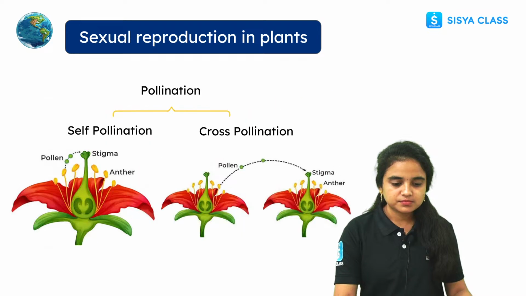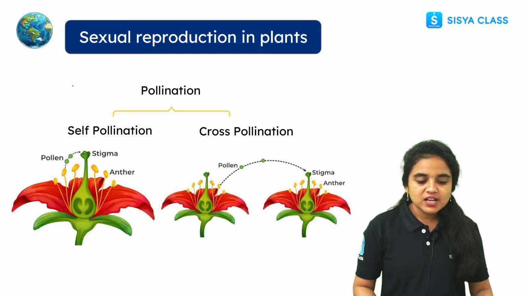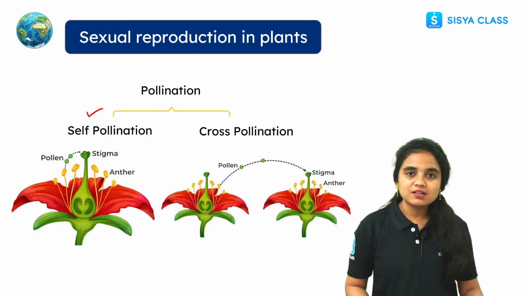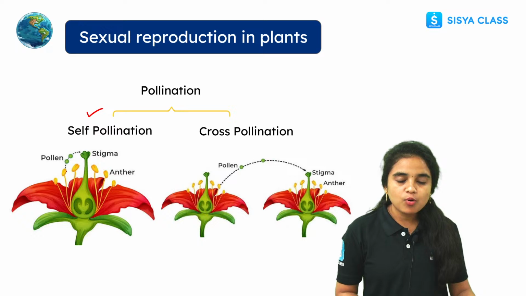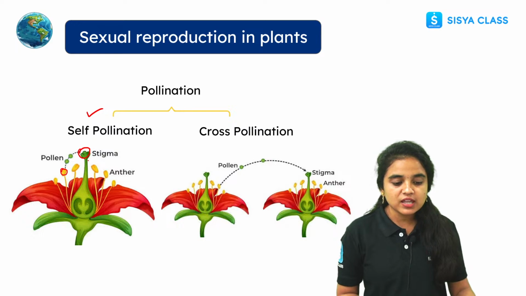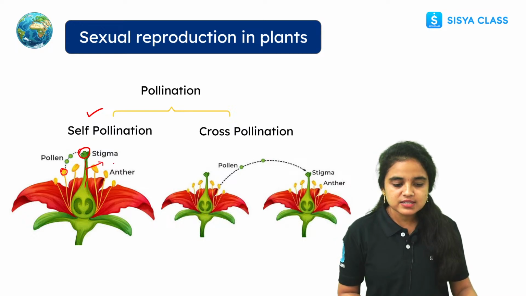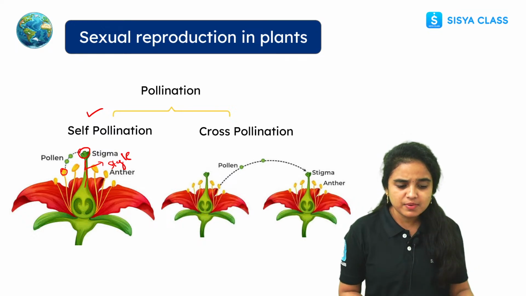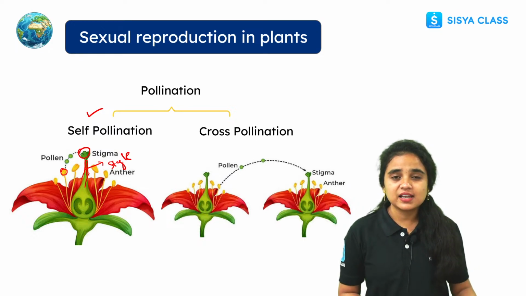See, self-pollination happens within the same flower, where the pollen grains are transferred from the anther to the stigma region. When they settle down in the stigma region, they slowly move down with the pollen tube. This is the style, the middle part, and here the pollen tube develops when the pollen grain settles on the stigma.